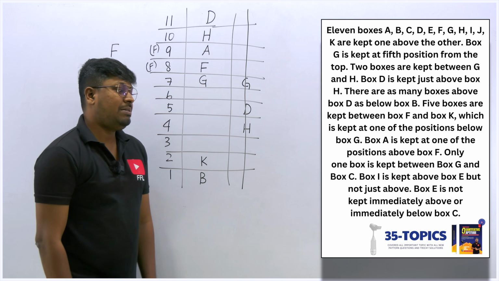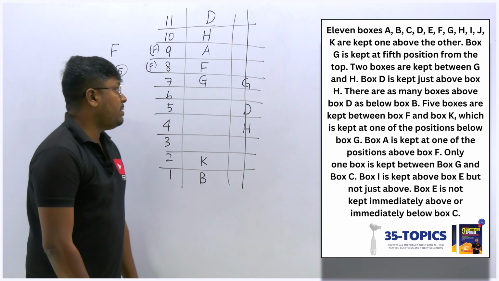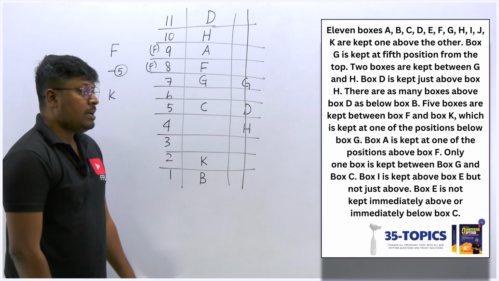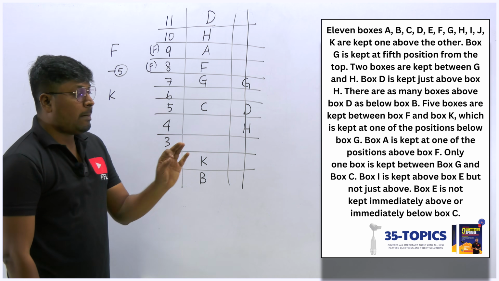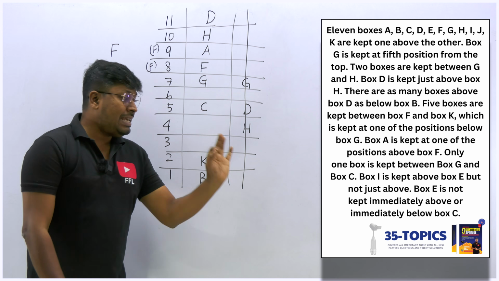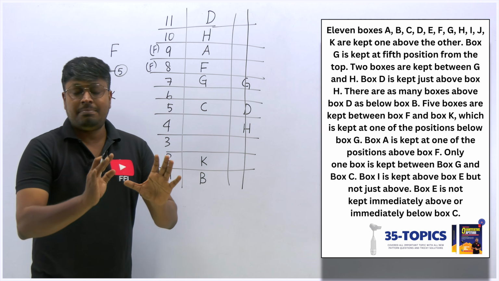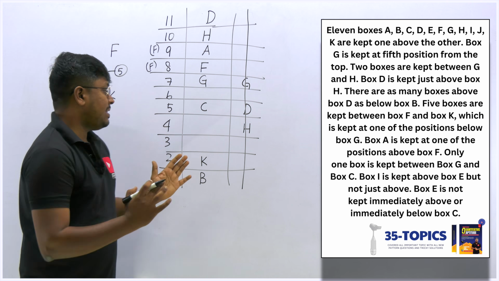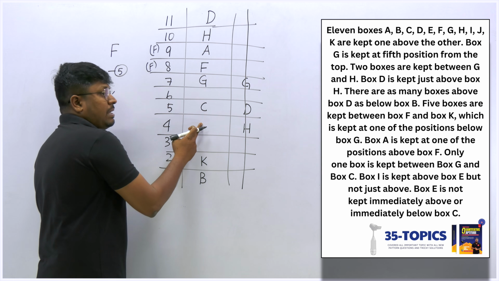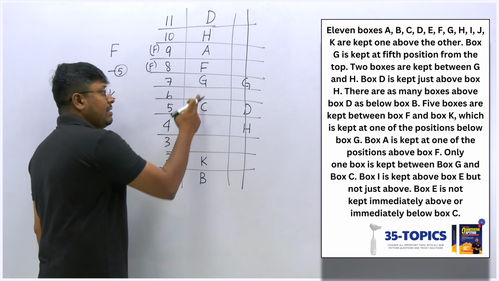Still some more points are remaining. Only one box is kept between G and C. So definitely I should fix C here. Last point, box I is kept above box E but not just above. That means immediately above E it's not I, right? But it should be above E. So if I fix E here, definitely it should not be I, not immediately, right? So if I fix E here, this can be I.